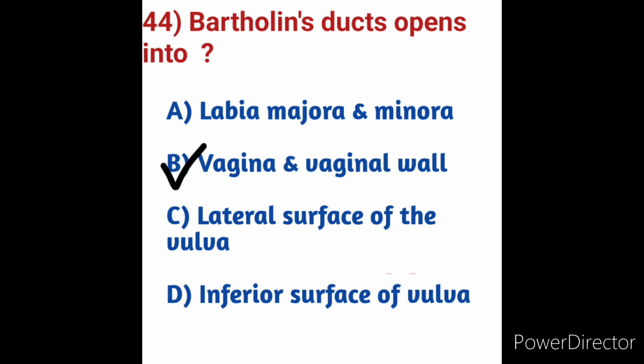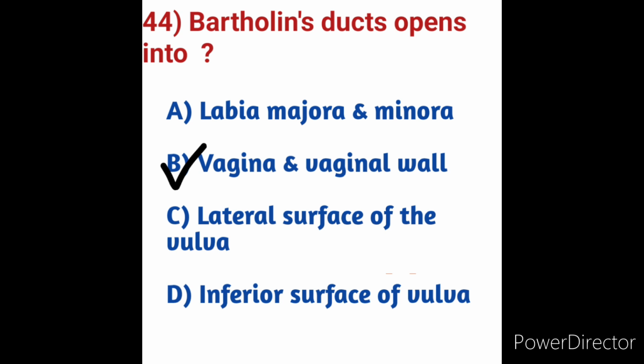So here the Bartholin ducts open into the vagina. Bartholin duct may also be known as the major sublingual duct, the largest excretory duct of the sublingual gland in the mouth. Here we have option B, vagina. So the Bartholin ducts open into the vagina and vaginal wall. So here in these options, option B is the correct answer.